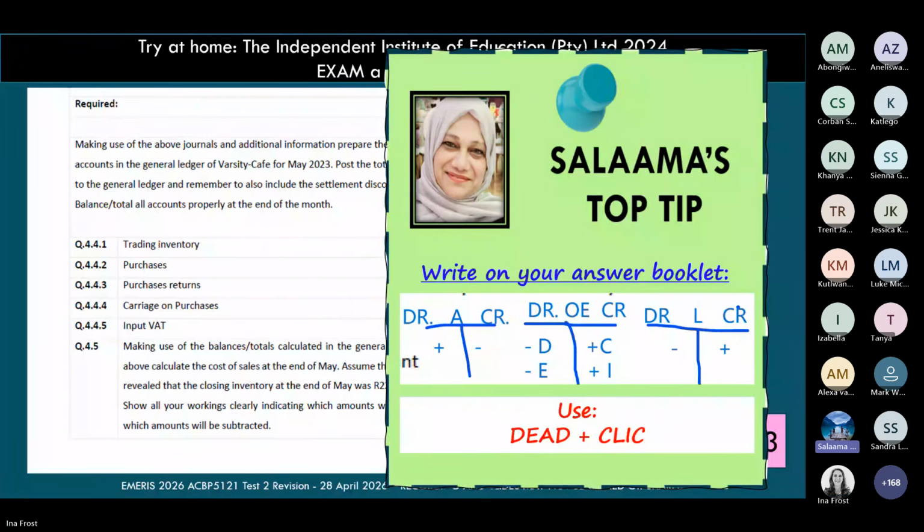Okay, again, very important is my debit-credit rule. If you really understand your debit-credit rules, you will be able to post to the general ledger. And also, when we are posting to the general ledger, do note that cross-referencing your contra accounts is very important.